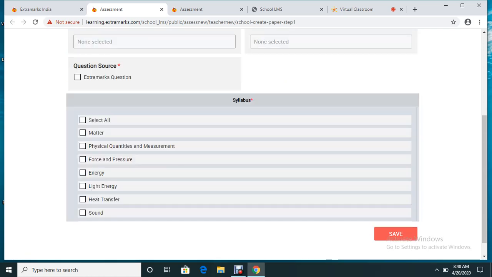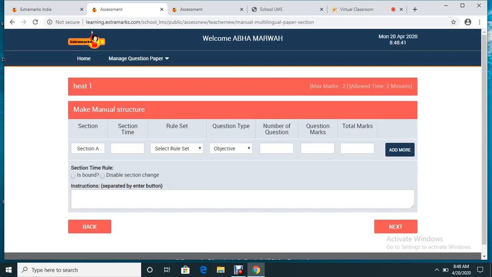If you're actually looking for using questions from the Extramarks repository, you have to click in this box, that is Extramarks question. Okay, now from which chapter are you going to conduct the test, from which chapter do you want to create a question paper. Since I'm using it for dummy purposes, say for example I'm creating a question paper on matter. Save.